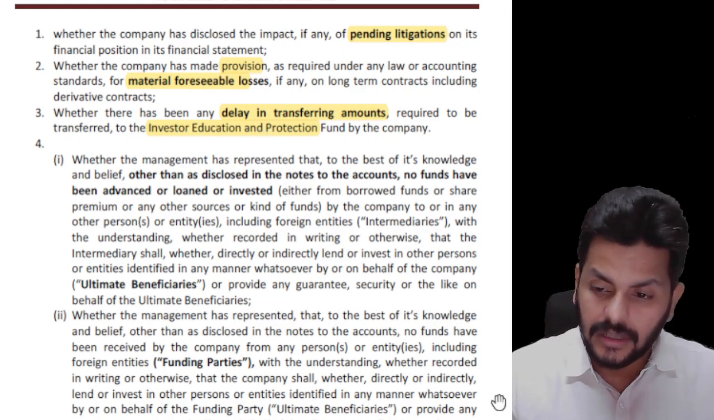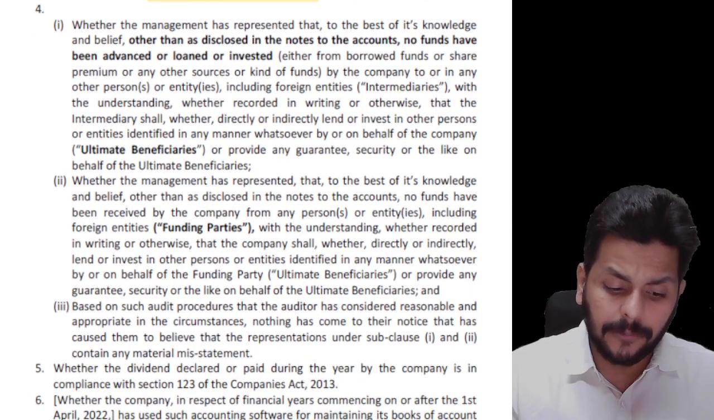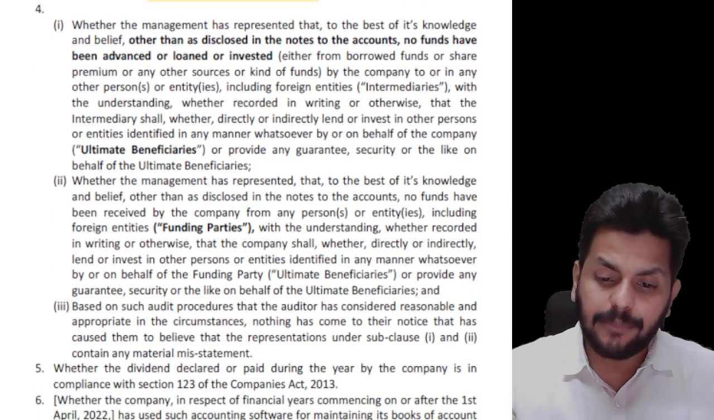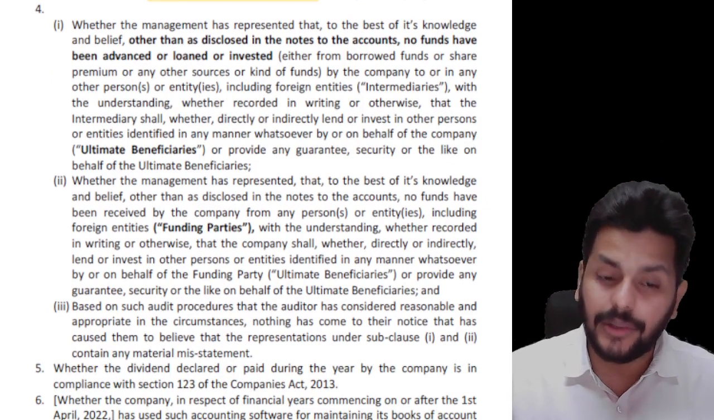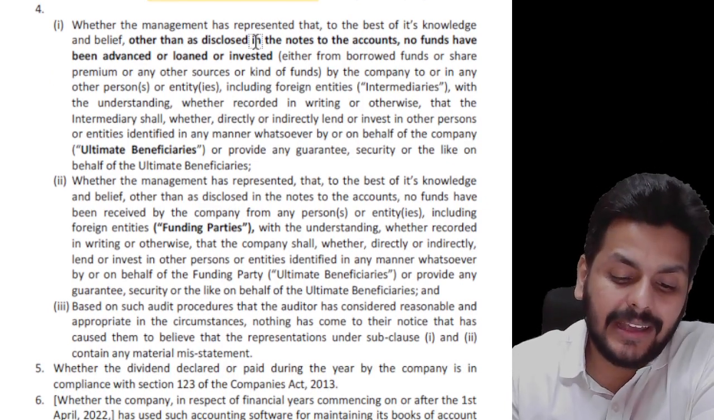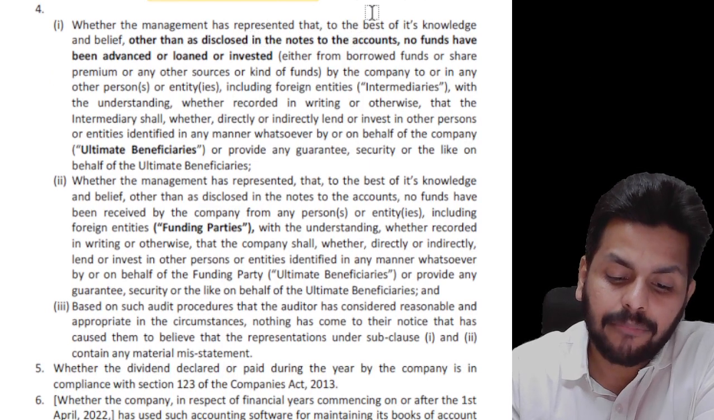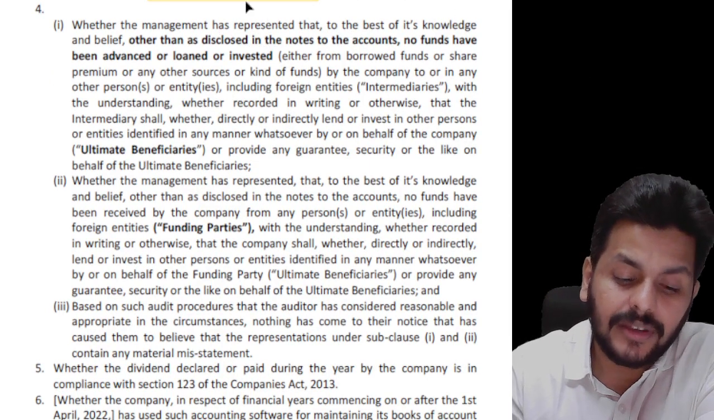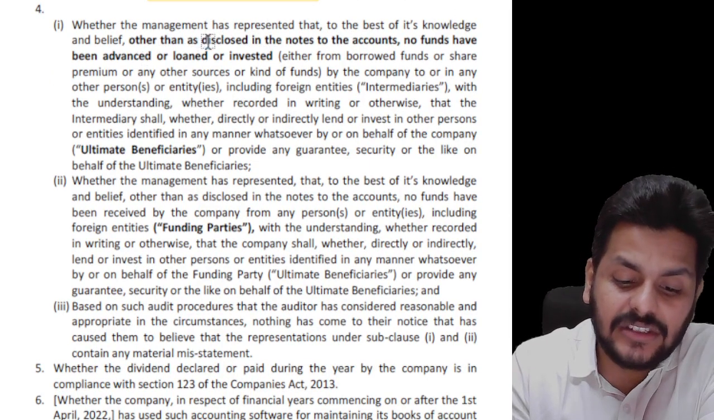And then moving on to rule 11, sub rule number 4, where there have been certain points that are introduced, and it's interesting for you to learn this: whether the management has represented that, to the best of its knowledge and belief, other than as disclosed in the notes to accounts.